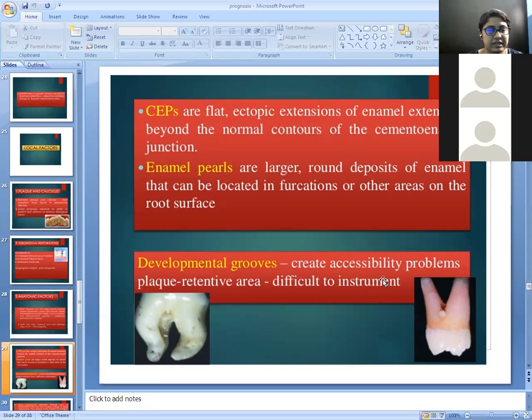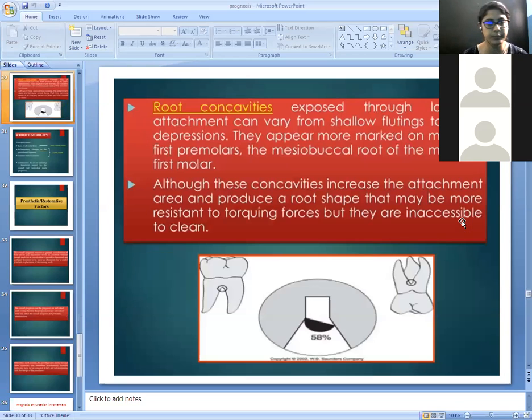Next factor is the developmental grooves. What happens if a developmental groove is present? Developmental grooves create accessibility problems, as they are plaque retentive areas which are difficult for instrumentation. So if the patient has cervical enamel projections, enamel pearls or developmental grooves, then there is an accumulation of plaque, which results in inflammation and further loss of the tooth. These are inaccessible areas for instrumentation, which results in a poor prognosis.